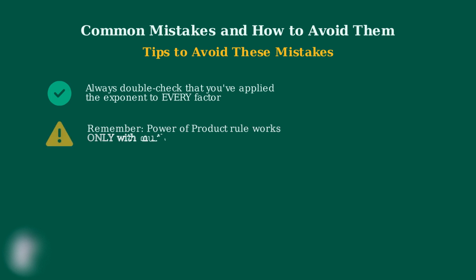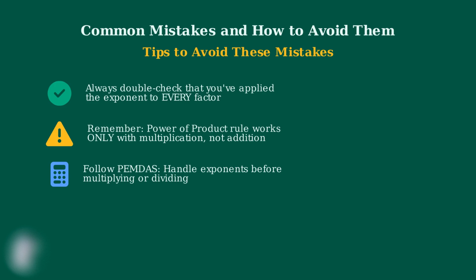Second, remember that the power of a product rule only works with multiplication. If you see addition or subtraction inside the parentheses, you'll need to use different methods like FOIL or the distributive property. Third, always follow the order of operations. Handle exponents before you multiply or divide, and be especially careful with negative exponents.